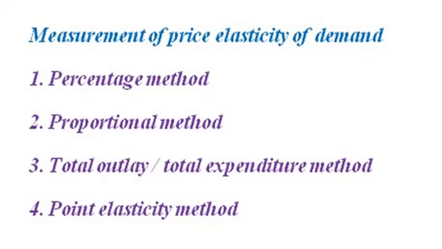Total expenditure method: when the total expenditure increases as the price rises and decreases as the price falls, the demand is said to be inelastic. In this case, elasticity of demand is less than 1. And the third one, when the total expenditure remains unchanged after a change in the price, demand is said to be unitary. In this case, elasticity of demand is equal to 1. This method is also called the total outlay method. And the next one is the total expenditure method. This method can also be illustrated with the help of the above table.